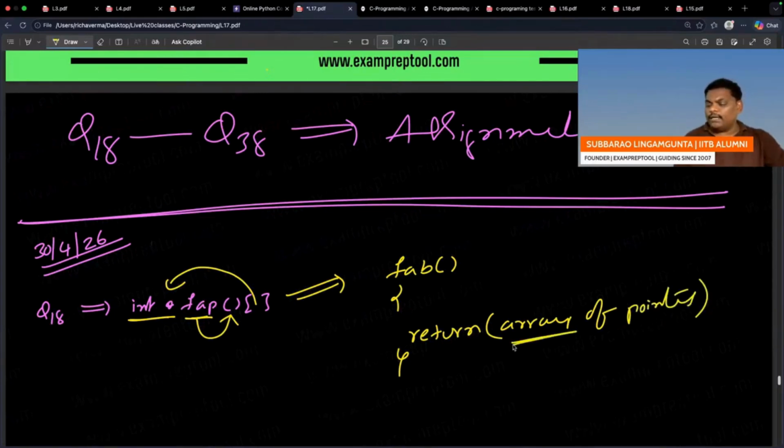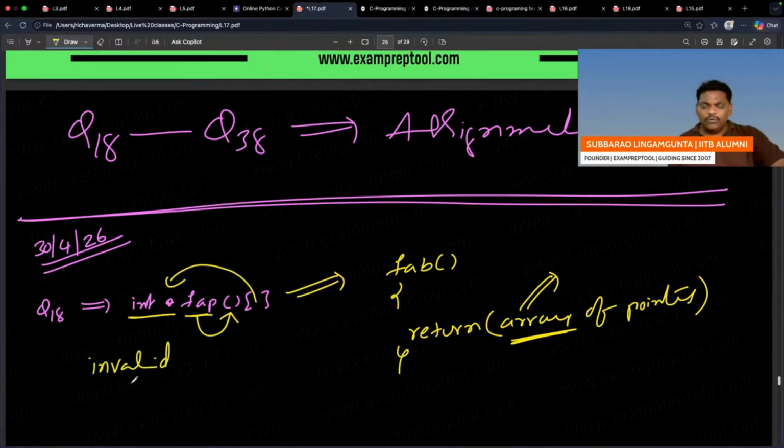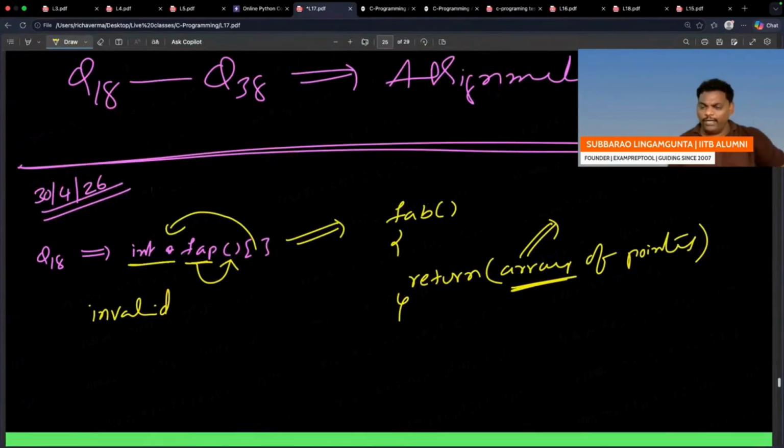It is returning an array. It is not possible. You cannot return arrays, right? That is the reason it is invalid. So instead of returning an array, you can return indirectly with the help of pointers.